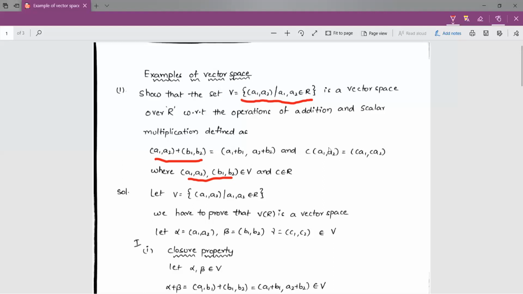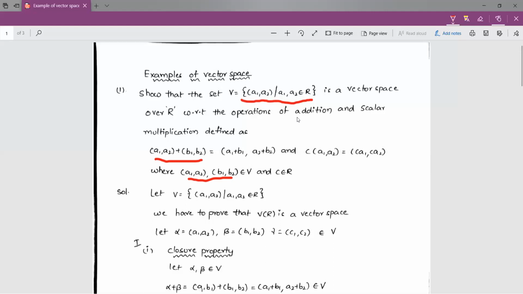So by using these operations, we have to prove the set V is a vector space. So coming to the definition of vector space, first we have to prove (V, plus) is an abelian group, and in the second condition we have to prove c alpha belongs to V. And coming to the third condition, we have to prove the four postulates. If we prove all these conditions, then we say that the set V is a vector space.